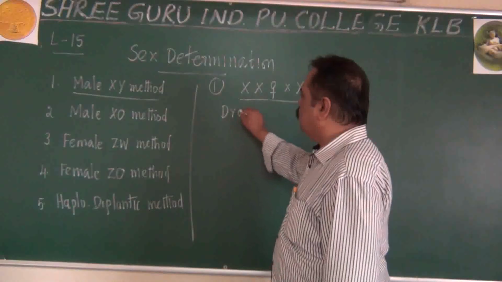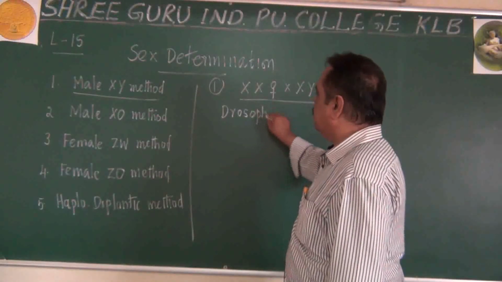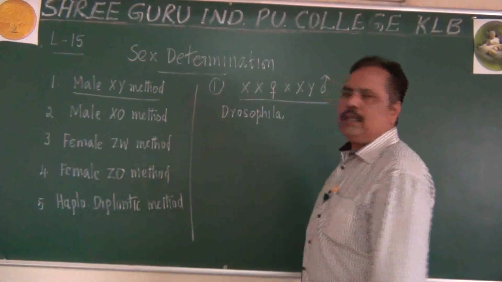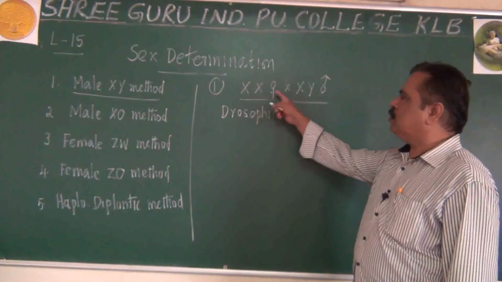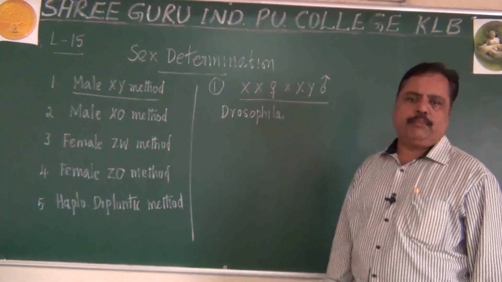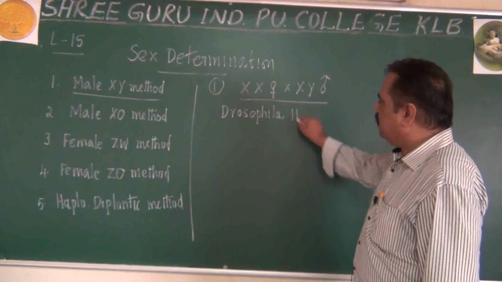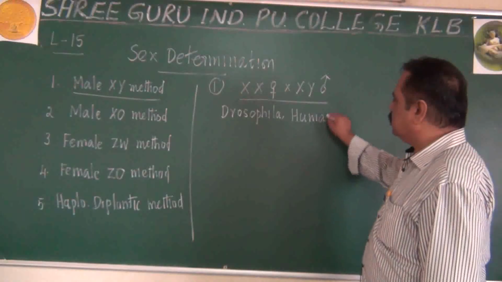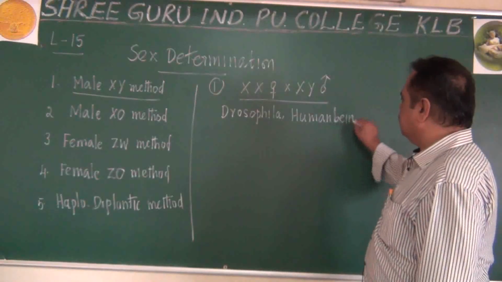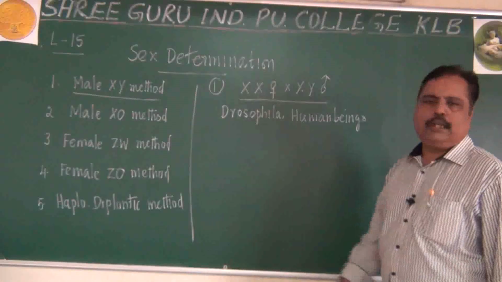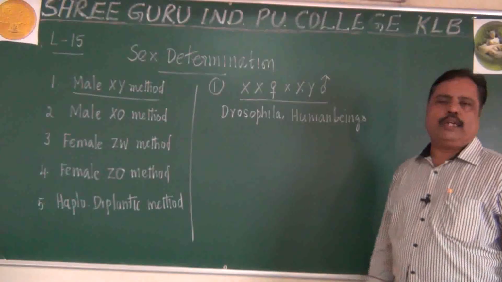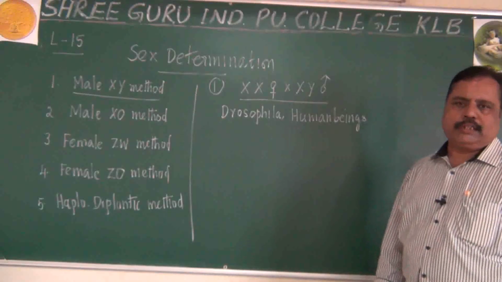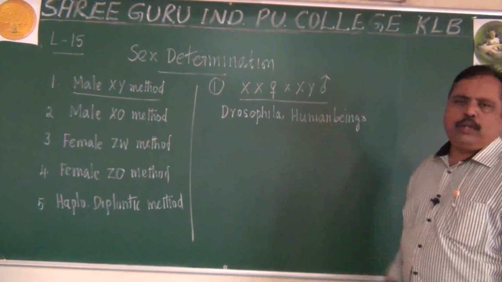Insects like Drosophila. You have already heard this word. Morgan studied Drosophila very clearly. In Drosophila, we come across this type of mechanism. Even among human beings, we come across this type of sex determination method. Human beings and Drosophila explain this process. I will explain this method to you.